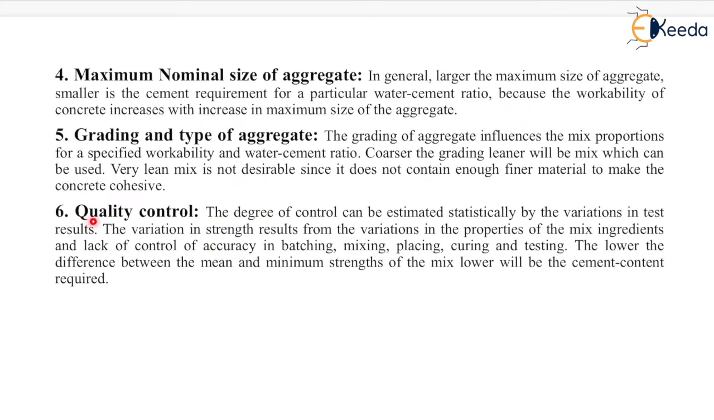Now the next one is quality control. The degree of control can be estimated statistically by the variations in test results. The variation in strength results from the variation in the properties of the mixed ingredients and lack of control of accuracy in batching, mixing, placing, curing and testing. The lower the difference between the mean and minimum strength of the mix, the lower the cement content required.